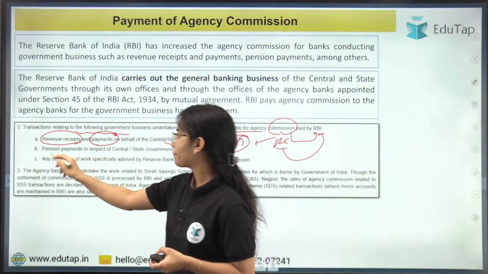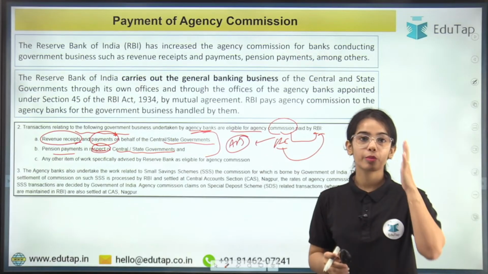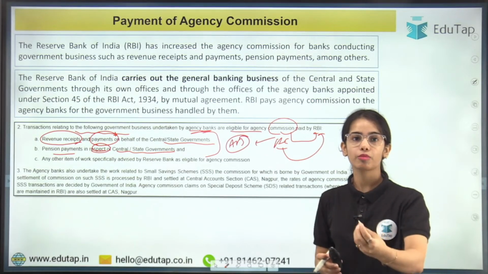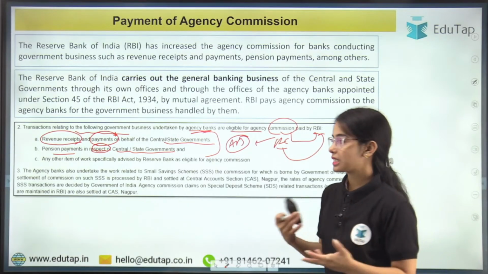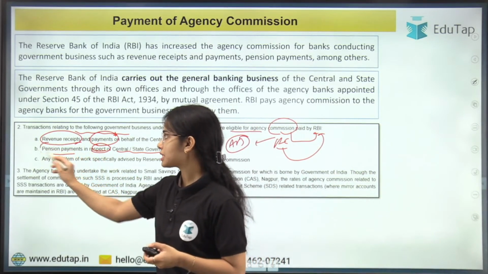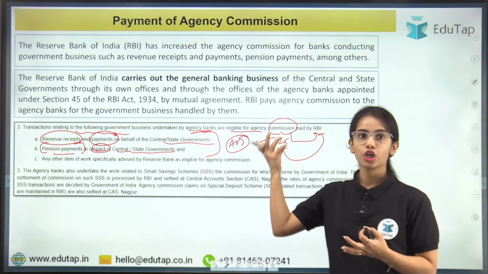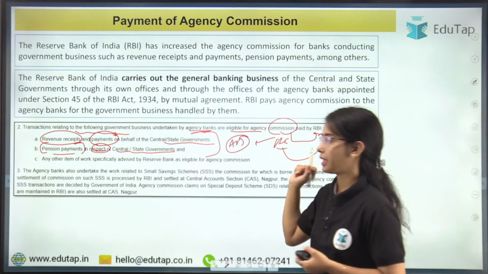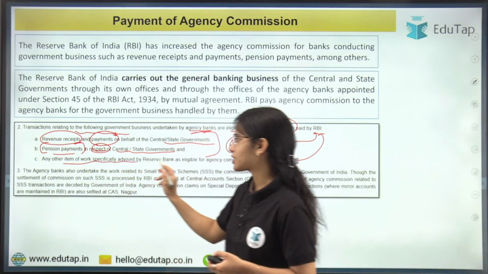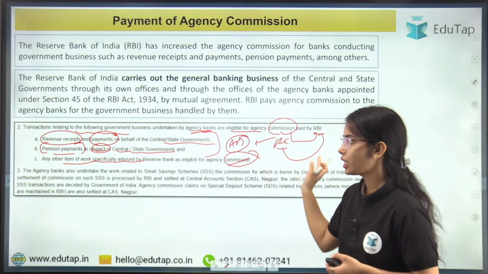Next is pension payment in respect of central or state governments. Central governments provide pensions, and state governments also provide pensions to their older employees. Basically, the pension payments are done by the agency banks on behalf of the central or the state government, and for this the agency bank gets the agency commission from the RBI. Then, any other item or work specifically advised by the Reserve Bank as eligible for agency commission. Okay, so this is the idea.